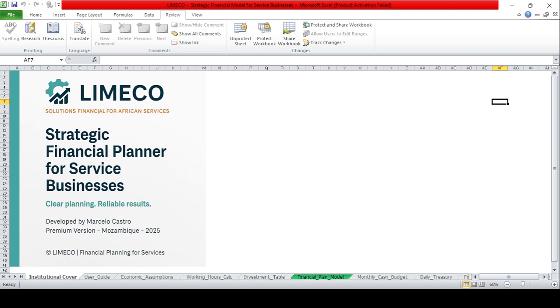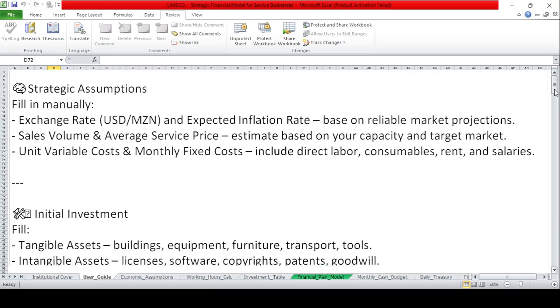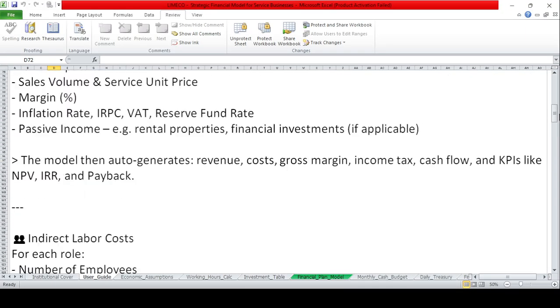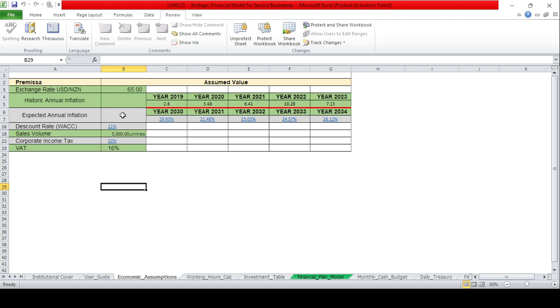Hello, we are here to develop a financial plan for a service, and here we have the user guide. You can read how to develop it and fill it in annually.